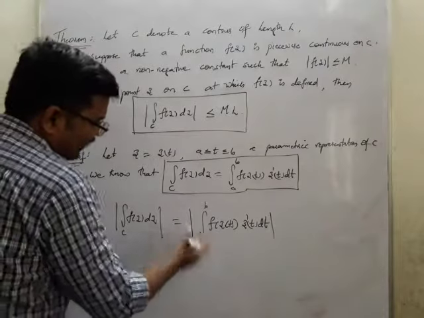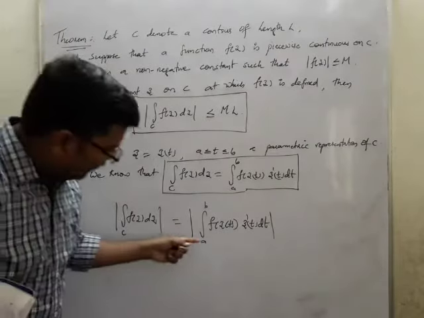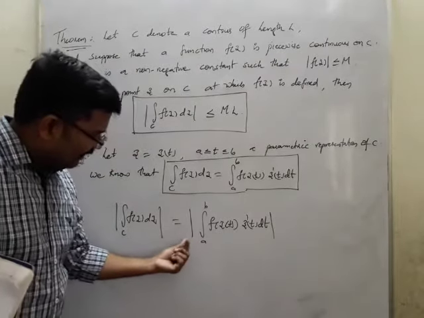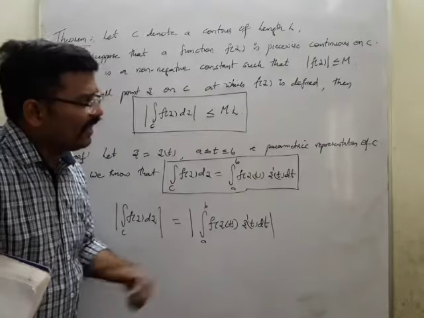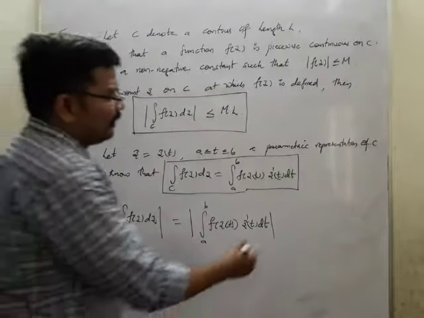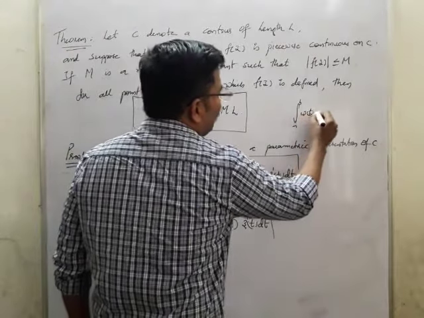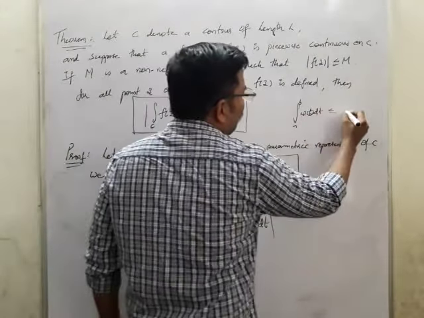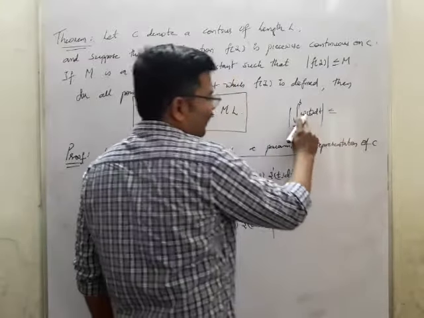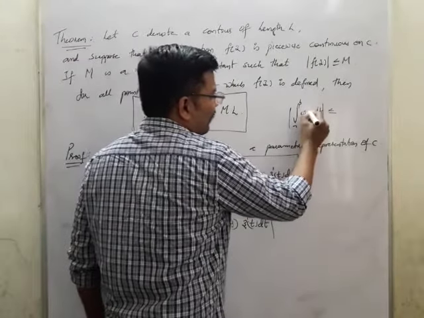I'll apply the integral. If I apply the integral, it will be less than or equal to what we have done in the previous theorem: mod integral over a to b w of t dt is less than or equal to integral over a to b mod w of t dt.